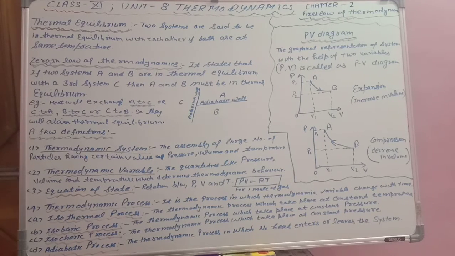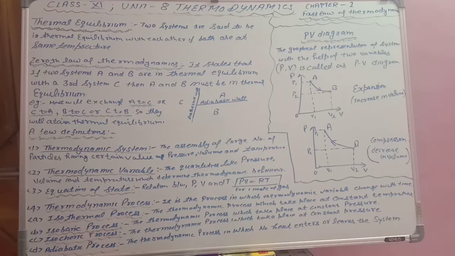So the zeroth law of thermodynamics is related to thermal equilibrium. What does the zeroth law of thermodynamics state? Students, you must be thinking that the name of the chapter is the first law of thermodynamics, but we are studying something different, because before studying the first law you must know the zeroth law.